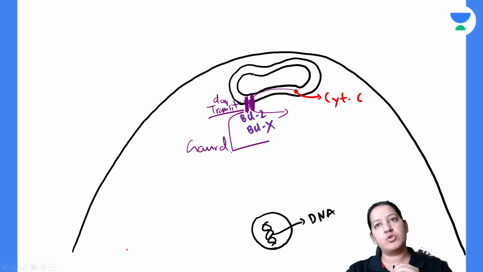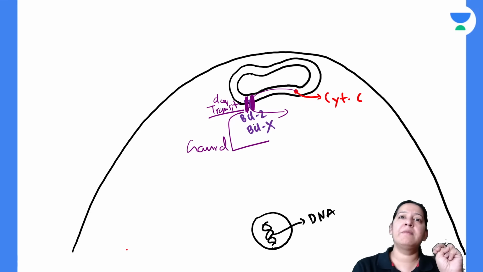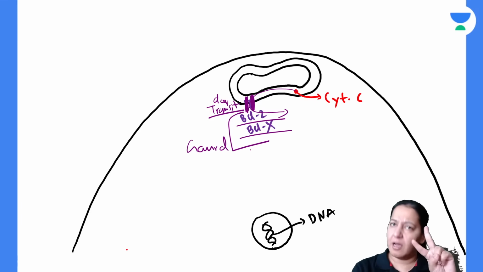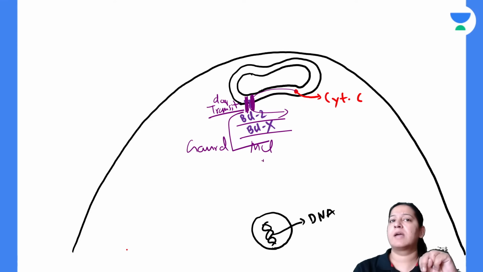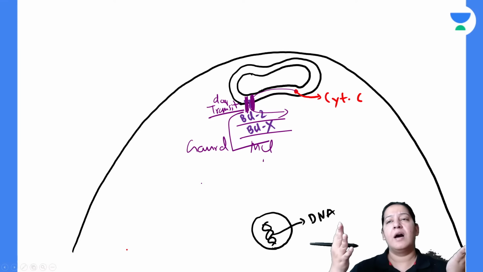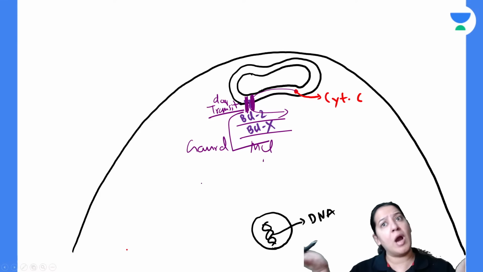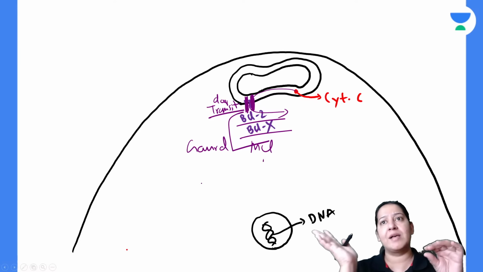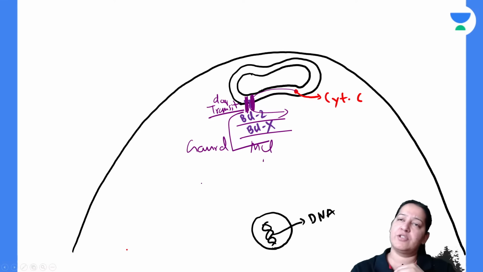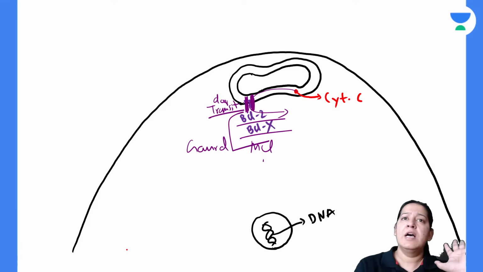So what is the name of those two guards? There are two proteins. The names of the two proteins are BCL2 and BCLX. Learn one more, MCL. So learn three guards. There are three guards who are preventing cytochrome C from coming out of the mitochondria into the cytoplasm. They just close the door of the mitochondria, they close the transit, inhibiting cytochrome C from coming out.